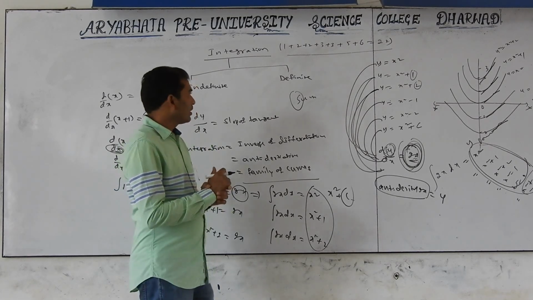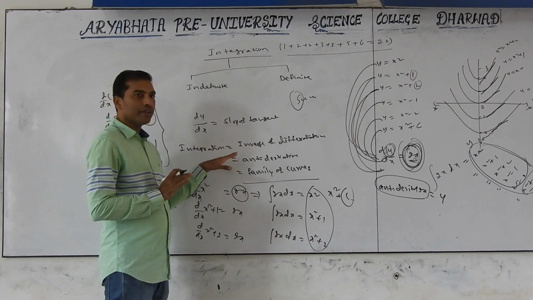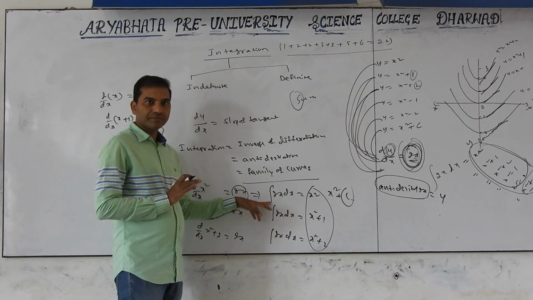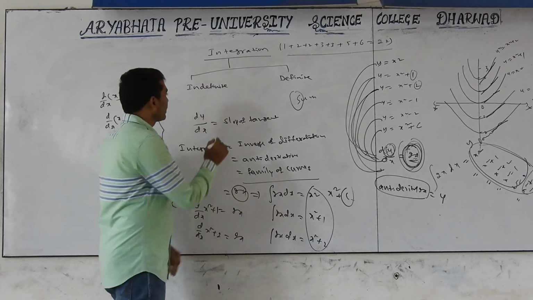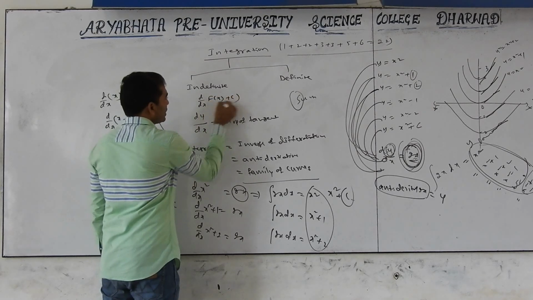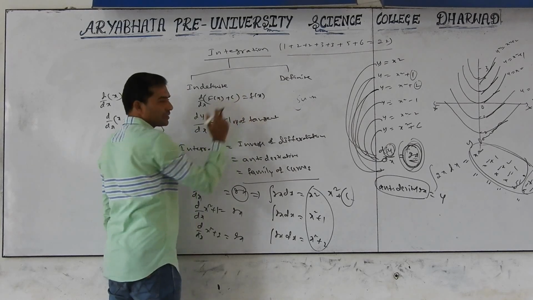Okay. Now understood. This is the definition of integration. Integration is nothing but antiderivative. It is denoted by this. For example, d by dx of capital F of x plus c equals f of x. Let this derivative be this.